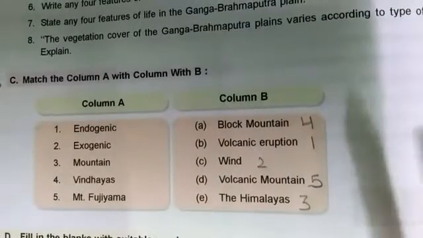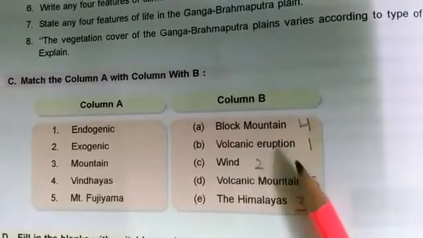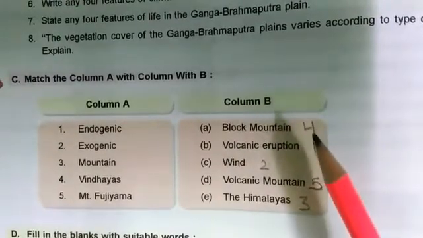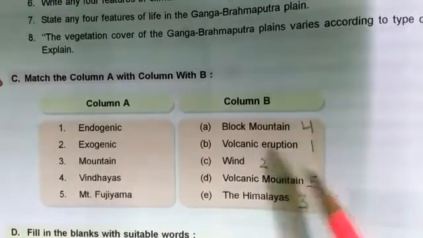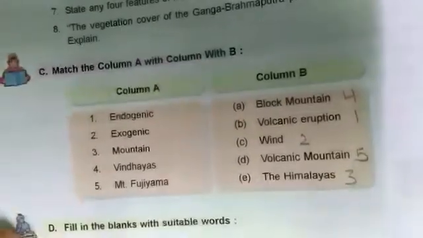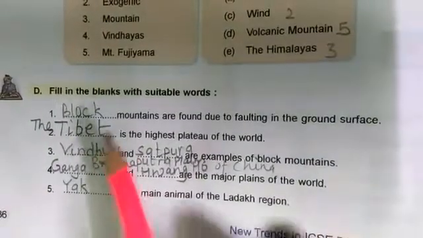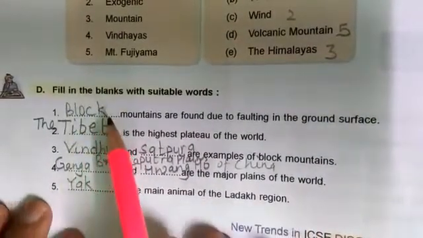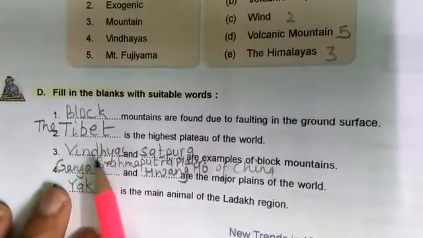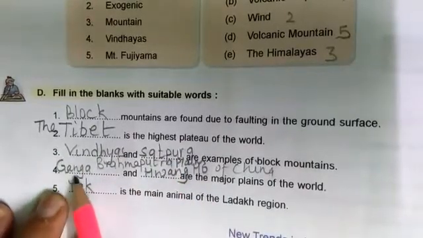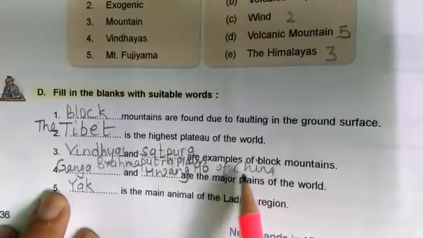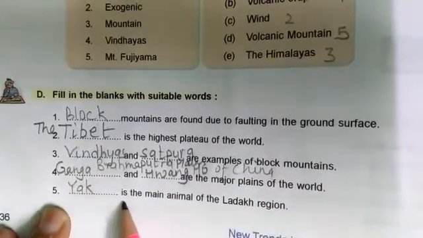Let's confirm the exercises of lesson number 2 which you have done in book. In match the columns, your sequence is 4 1 2 5 3. And in fill in the blanks, first one is block, second one the Tibet, third one Vindhyas and Satpura, fourth one Ganga Brahmaputra plains, and Huangho of China. Fifth one is Yak.